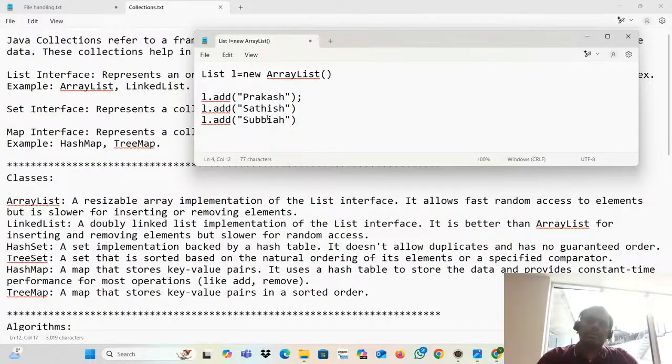So you'll feel that it's a similar set of data. Just as we keep law books separately and engineering books separately, similarly here we are adding only strings. So to make it more generic, we are using the concept of generics.